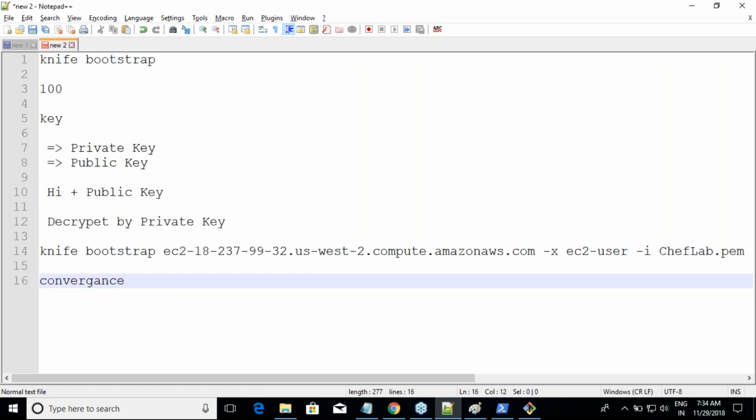So what is convergence? Convergence is nothing but a period when your node is communicating with the server. The default convergence is 30 minutes. Till now I have been defining it as the time for which a node speaks with the server, but from now on I'll be calling it convergence. You can change this convergence, and there are many better ways to deal with that. Am I clear on this?